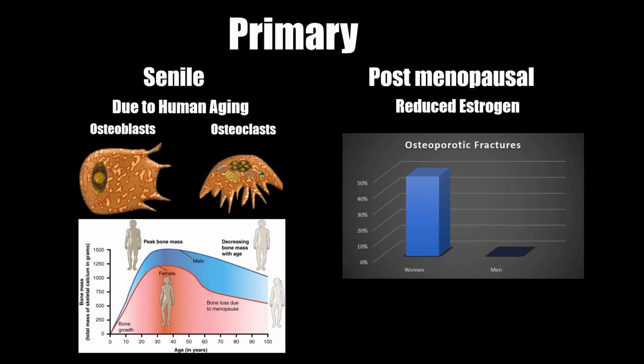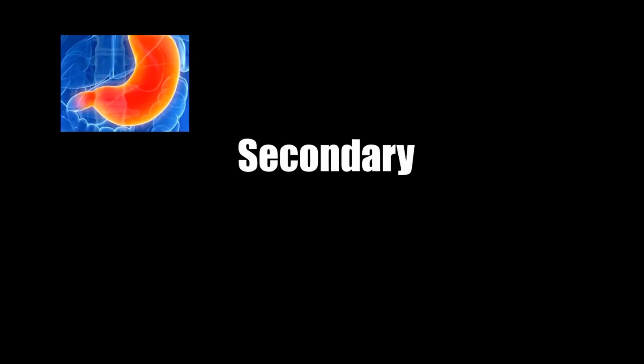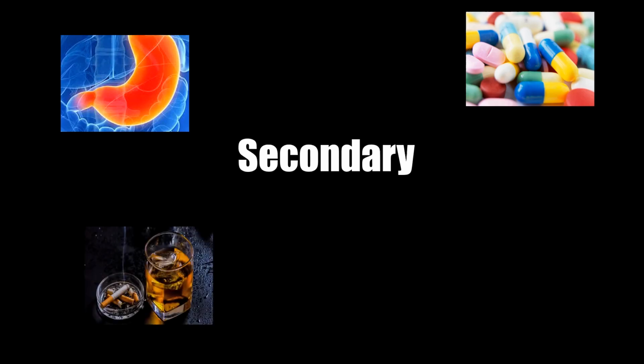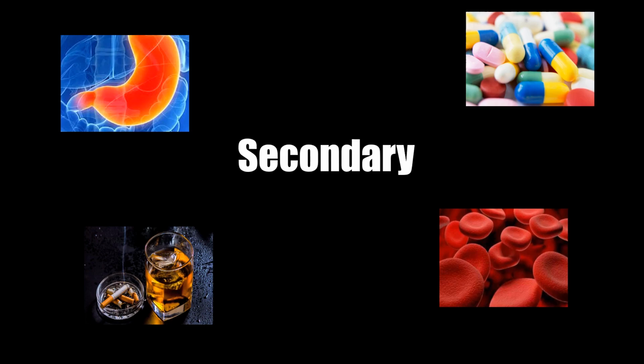Secondary osteoporosis, on the other hand, could be due to various reasons, such as endocrine or GIT disorders. Certain drugs can also affect bone formation and therefore cause osteoporosis. Alcohol intake and smoking can also have a negative effect on bone formations. Other causes for the disease include anemia, osteogenesis imperfecta, pulmonary disease, as well as many other conditions.